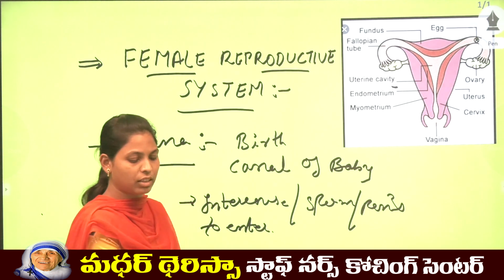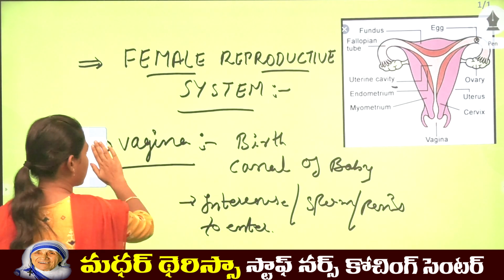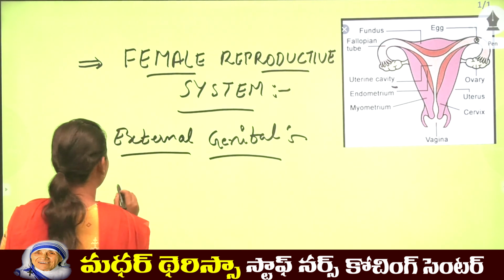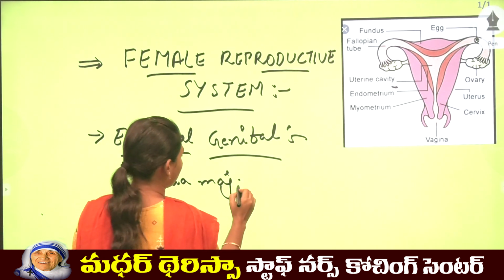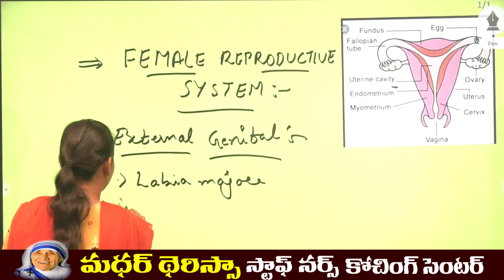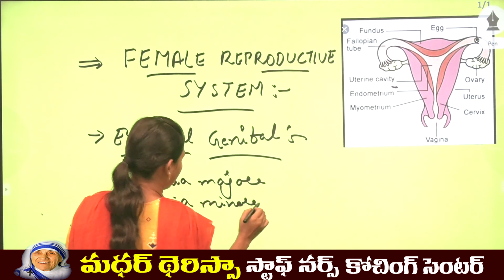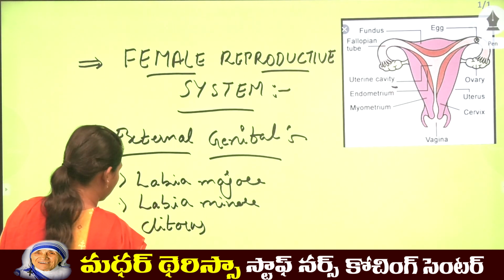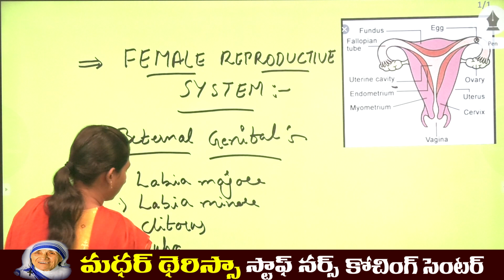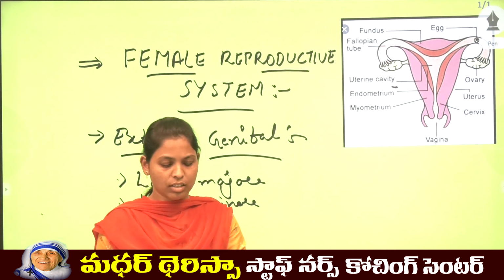Now let's go to the external genitalia. Under this we have the labia majora, labia minora, clitoris, and vulva. These are some of the parts which come under the external genital area.